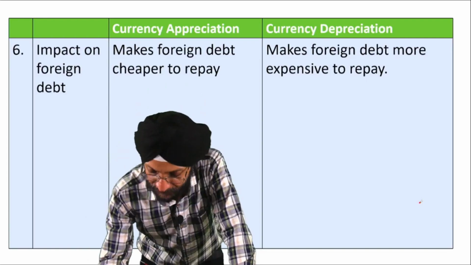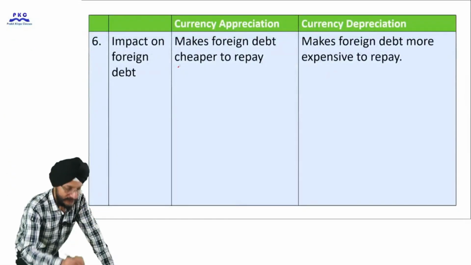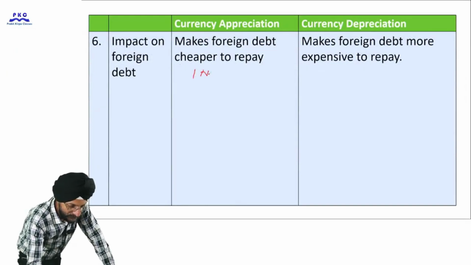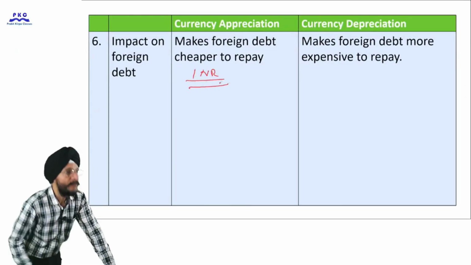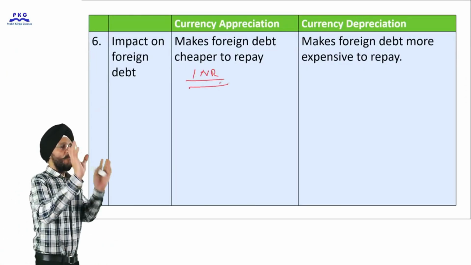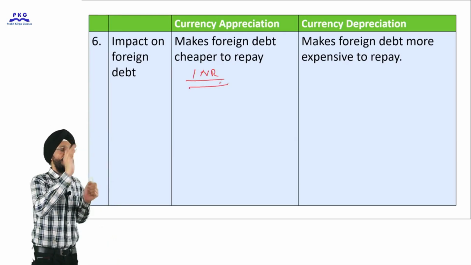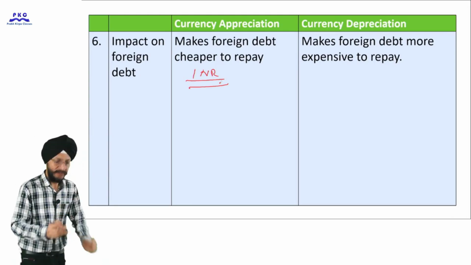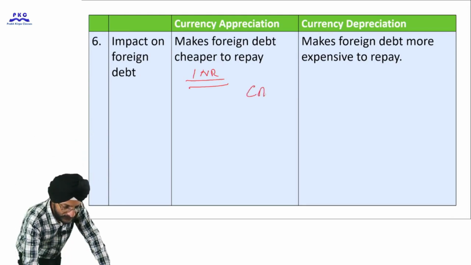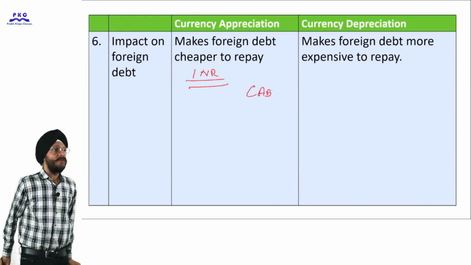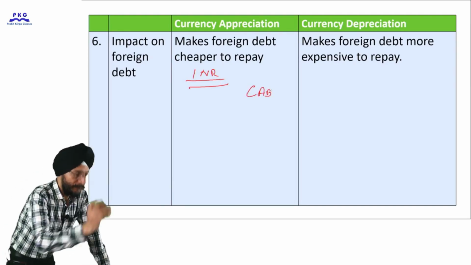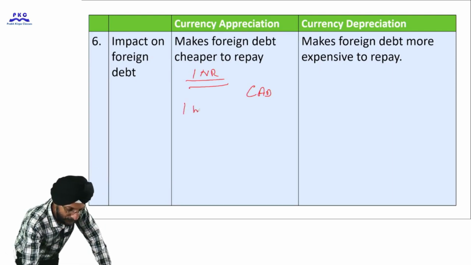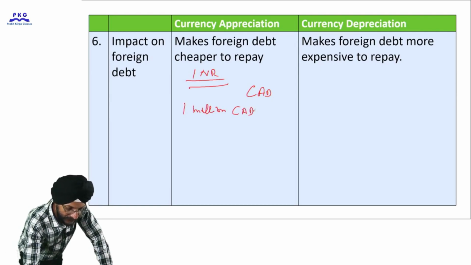We are living in India. Our currency is the Indian rupee. Suppose we take a loan from the Canadian government. What is the currency of Canada? It is the Canadian dollar. Suppose we take a 1 million Canadian dollar loan.